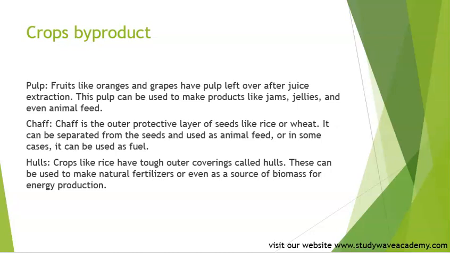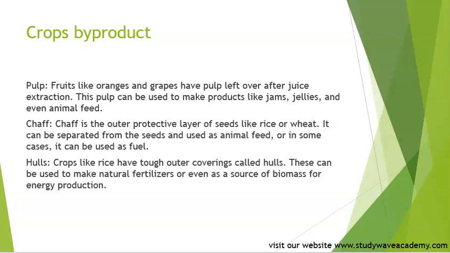Then pulp. Fruits like oranges and grapes have pulp left over after juice extraction. This pulp can be used to make products like jams, jellies, and even animal feeds. Then we have chaff. Chaff is the outer protective layer of seed, like rice or wheat.